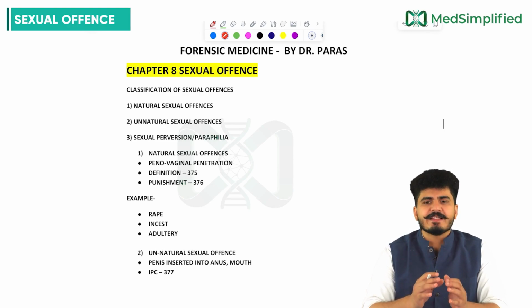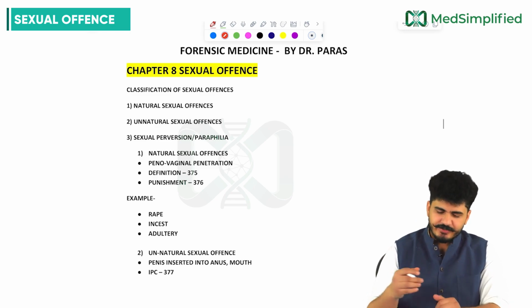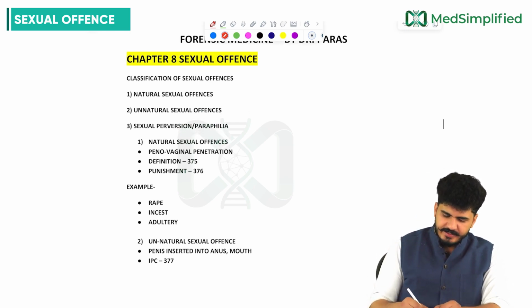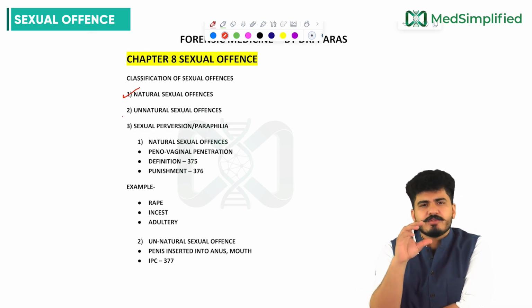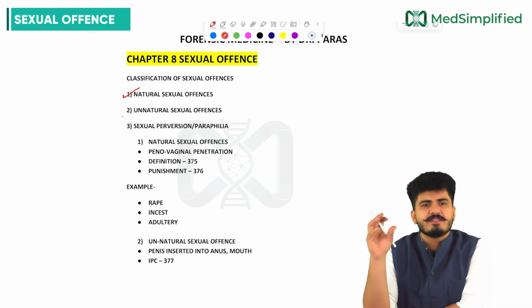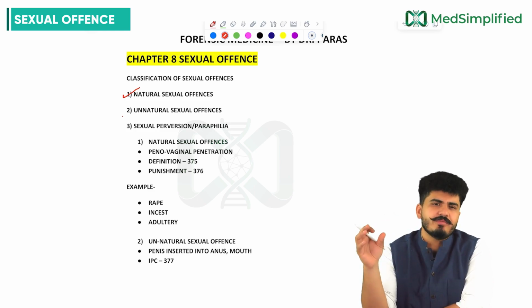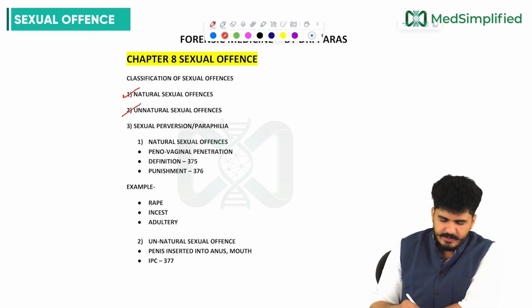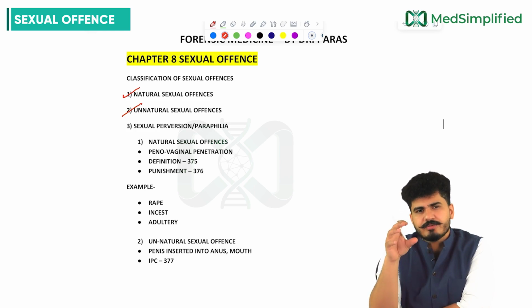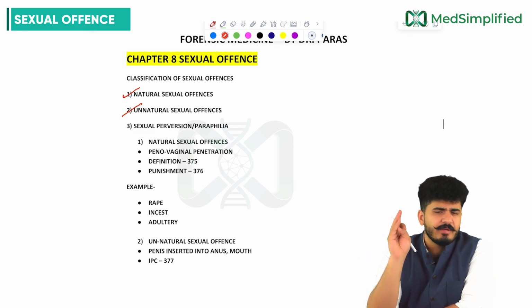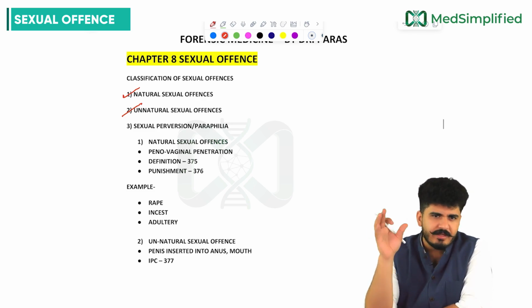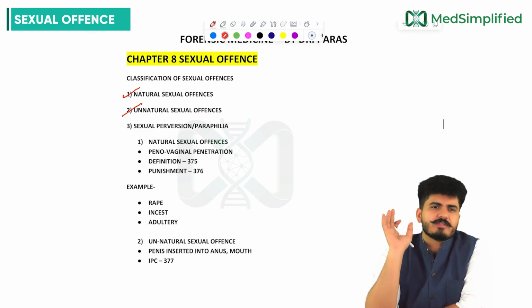So we have classified our sexual offenses into different categories. Number 1 is natural sexual offense. Any sexual intercourse happening between penis and vagina is called natural sexual offense. And any sexual intercourse happening other than the vagina, we call in simple words unnatural sexual offense. Other than vagina, it can be anal, oral, anything, can be ear also. It is unnatural sexual offense.